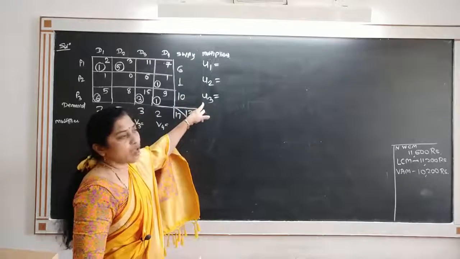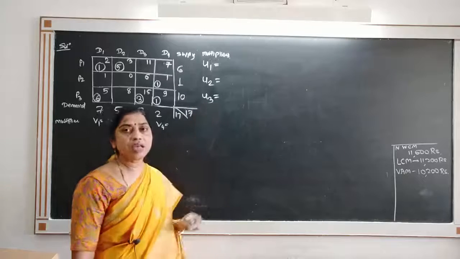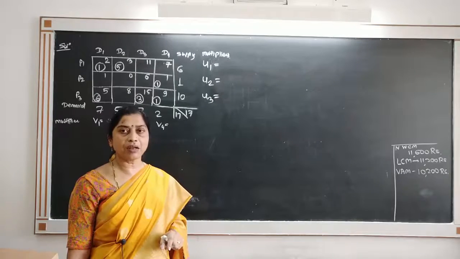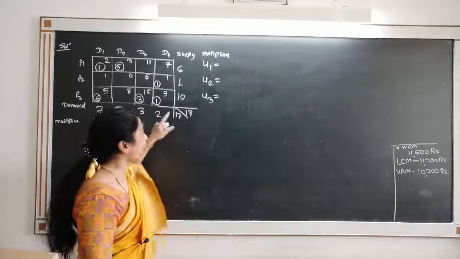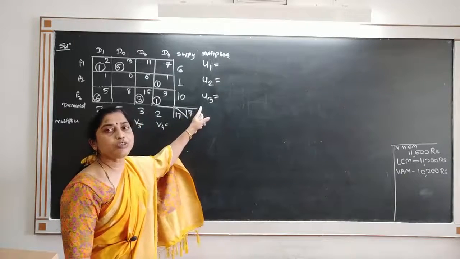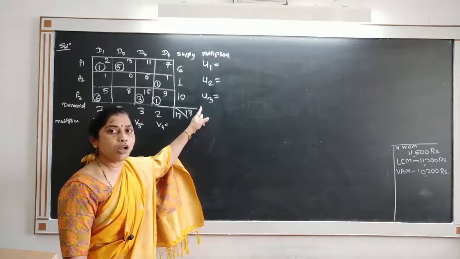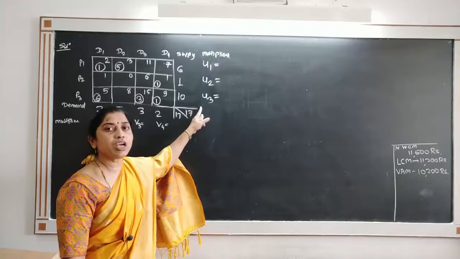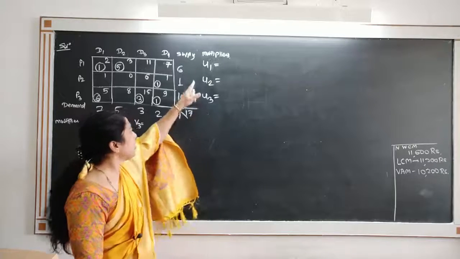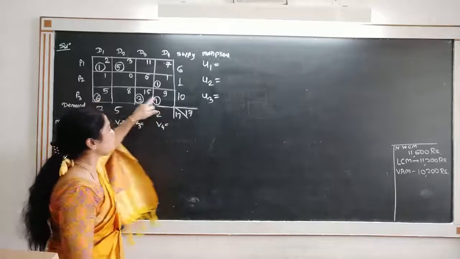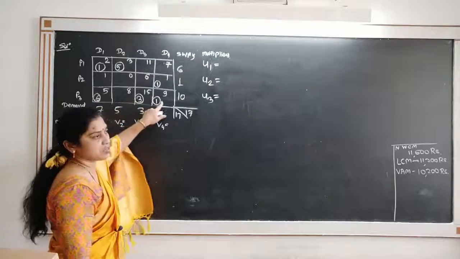To find these values, we have to assign 0 value arbitrarily to one of the multipliers. Generally, the multiplier which corresponds to the row or column having the maximum number of allocations will be set equal to 0. See that for this u3 multiplier, in this row there are 3 allocations.